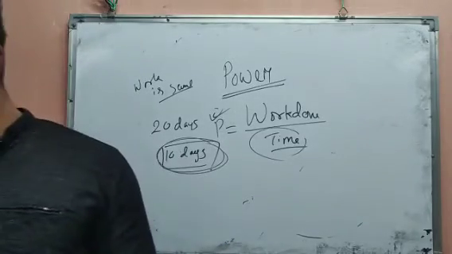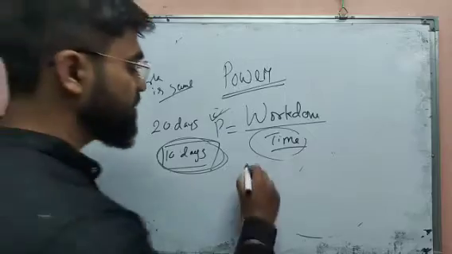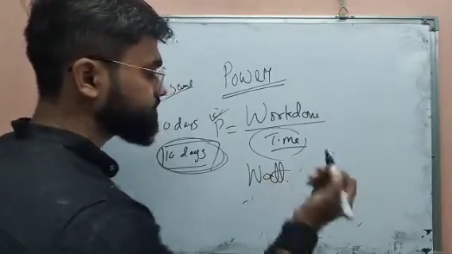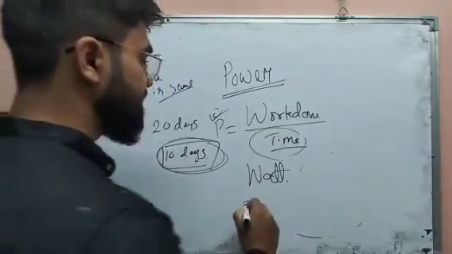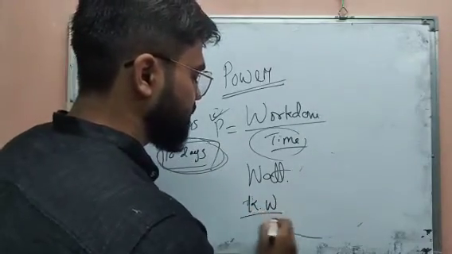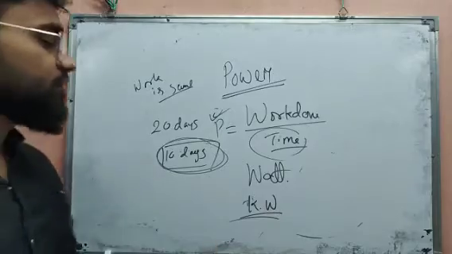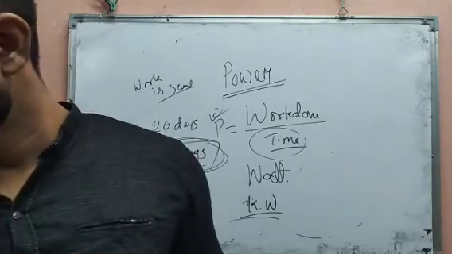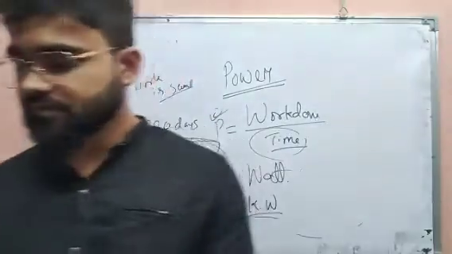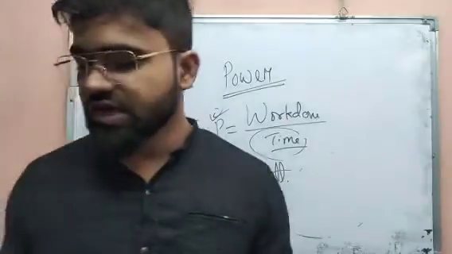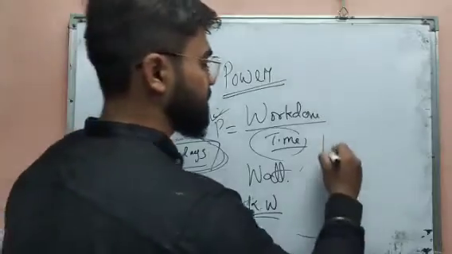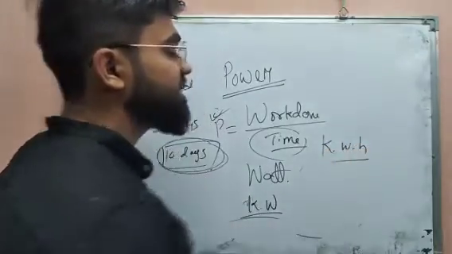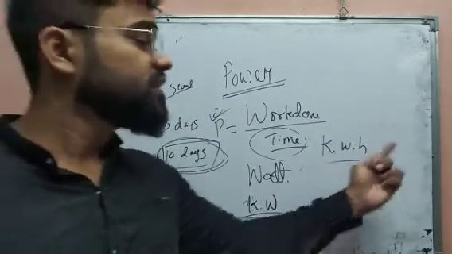Now one more thing, the unit of power. The power unit is always watt, and in general we use the unit kilowatt. For our advantage, we take this unit as kilowatt. Also, the commercial unit of energy is written as kilowatt hour, that means how many kilowatts you are spending in an hour.